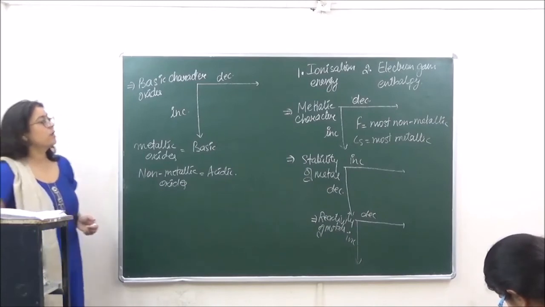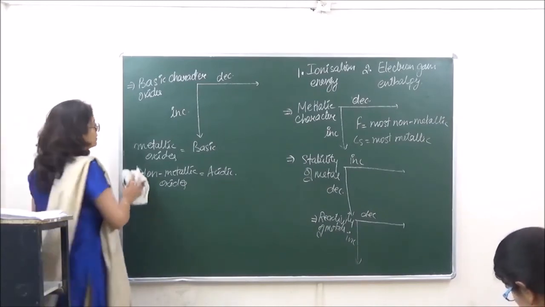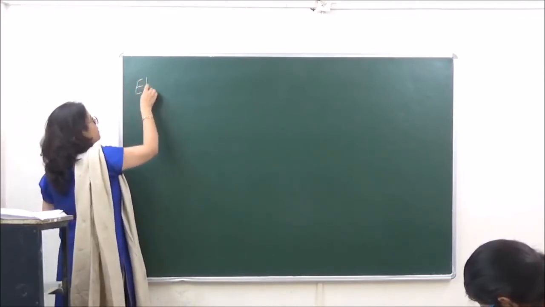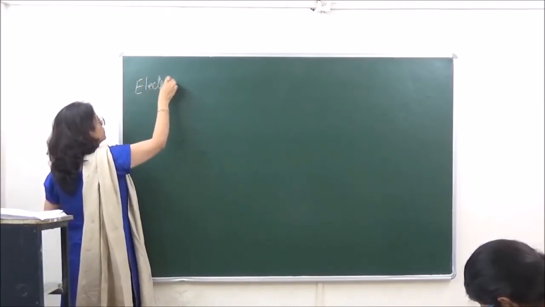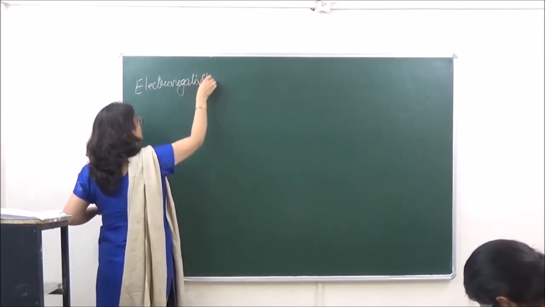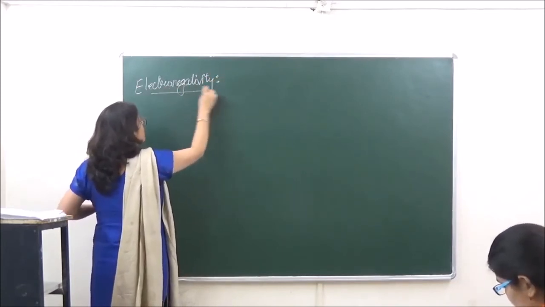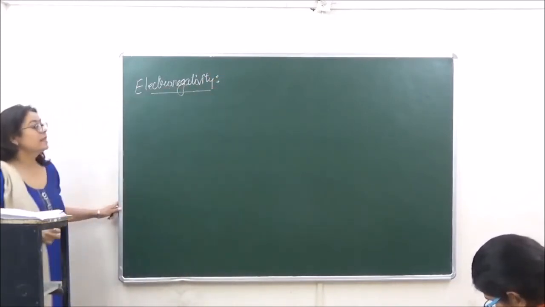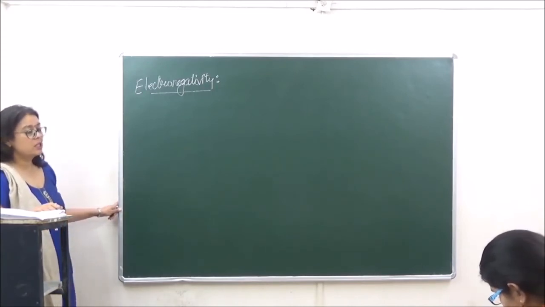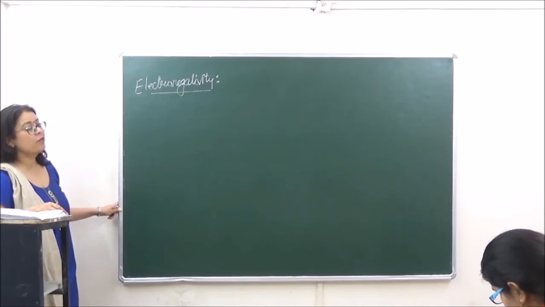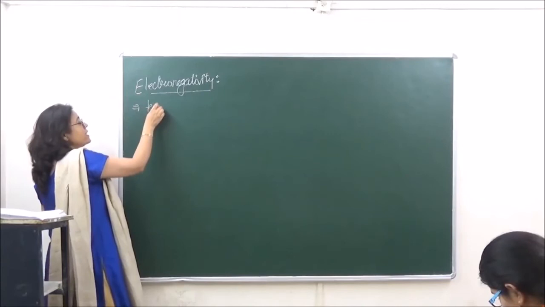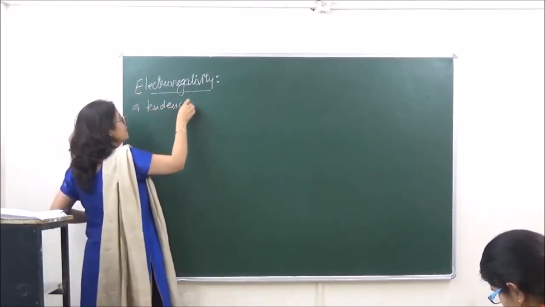The next property which we are going to discuss is electronegativity. What is electronegativity? Electronegativity is the tendency of an element to attract the shared pair of electrons towards itself.